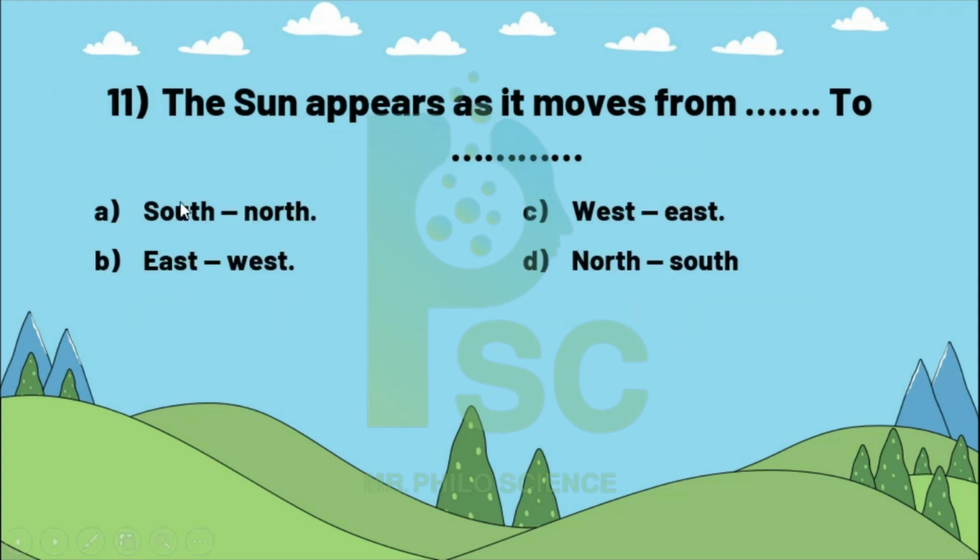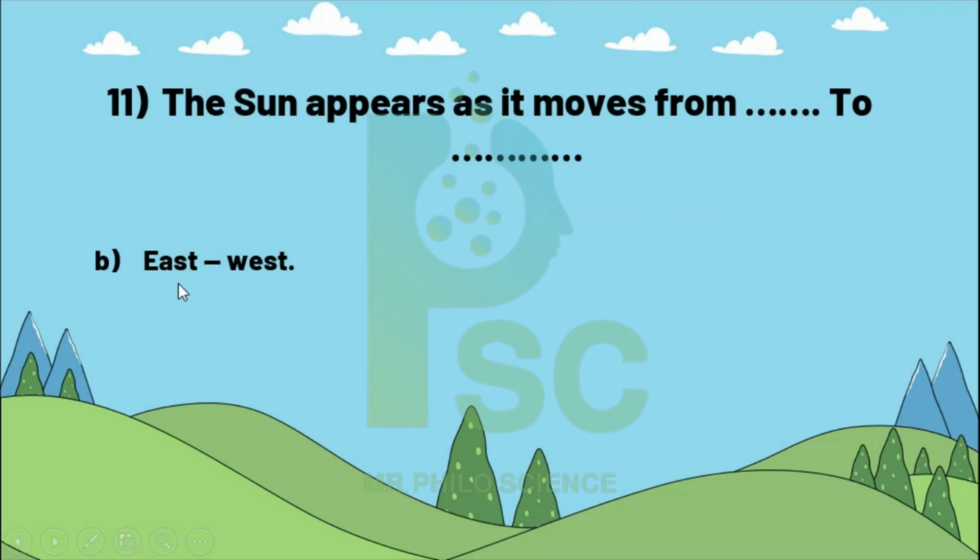11. The Sun appears as it moves from south to north, west to east, east to west, or north to south. Of course, the Sun moves from east to west.